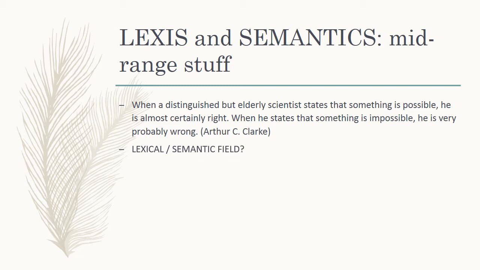Probably not that much here. I'd probably say distinguished and elderly. They're both in a sort of semantic field of age or experience. Maybe even things like right and wrong, the semantic field of judgment. And then possible and impossible, the semantic field of possibility. But there's not an awful lot we can do there, but it is something to think about.